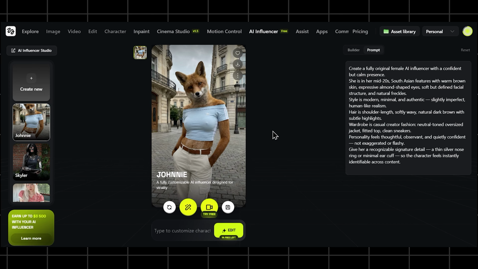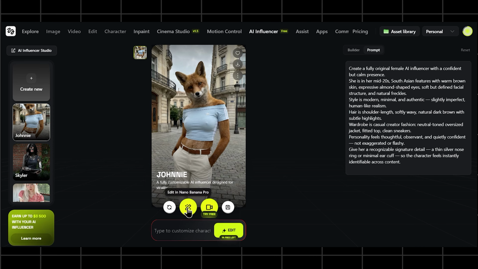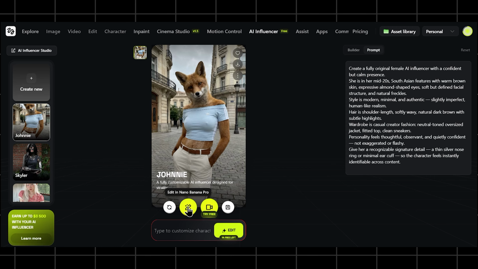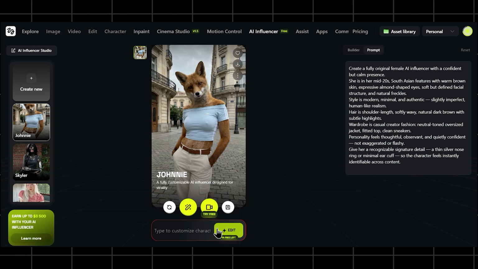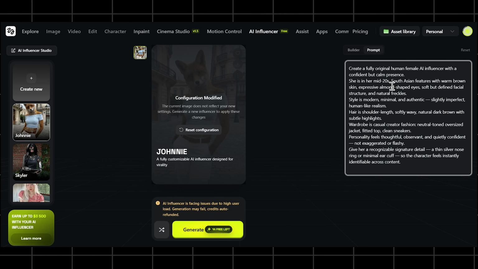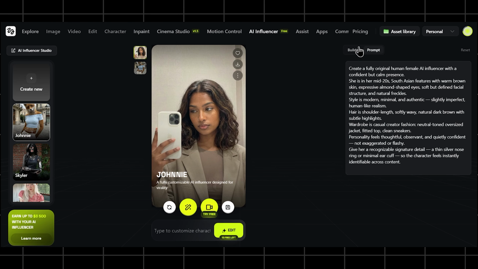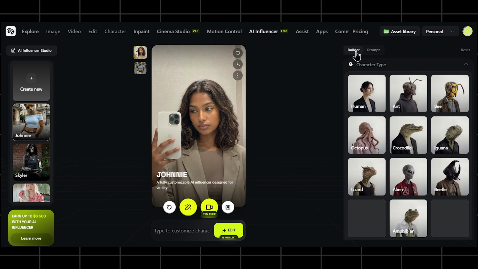Now, the type of influencer it gave me, I was not looking for something like this. So either I can edit it on Nano Banana Pro, or we can customize it by writing further prompts. But for now, I'm going to regenerate it in human form. And look at this, exactly what I wanted. This prompt editing workflow is super useful. You don't throw things away and restart. You refine, tweak, and evolve the same character until it feels right.